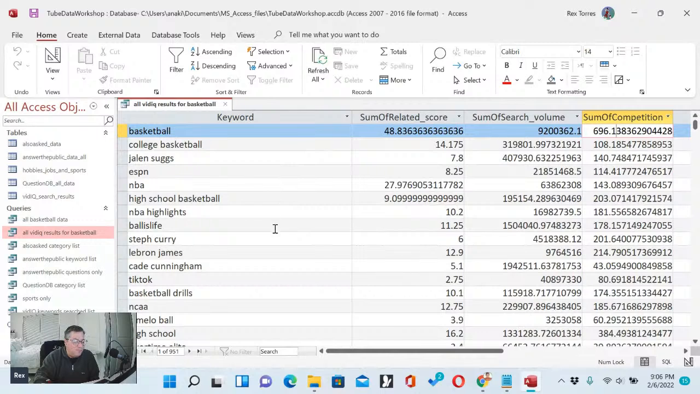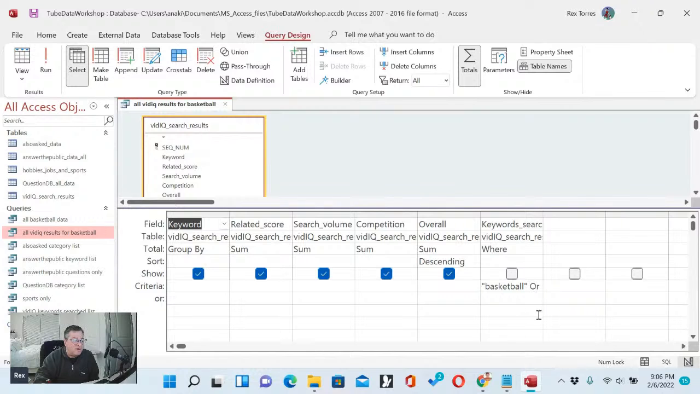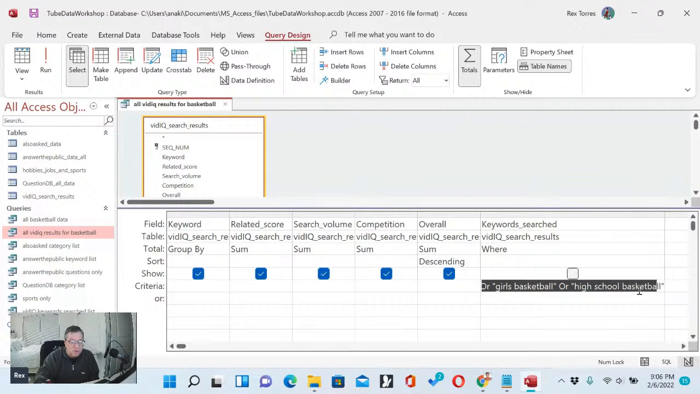Now, what I did here is I had this whole list sorted. Now, how do you know how this whole query is put together? Well, there is a design view over here in Access, which I put together previously. And I can show you over here. This shows you all the different groupings in the keyword search term.